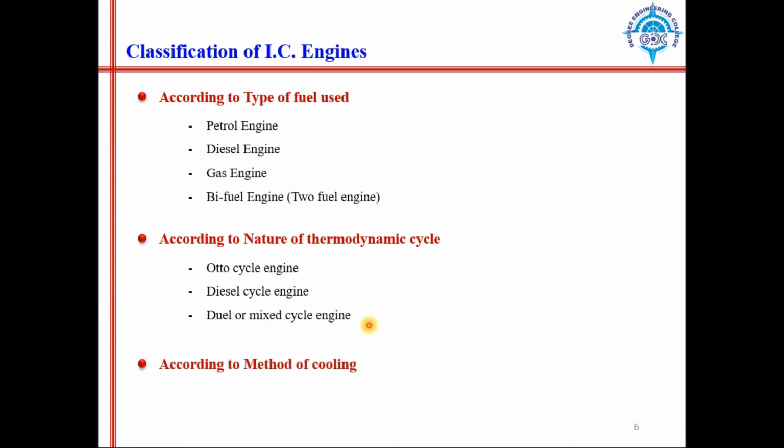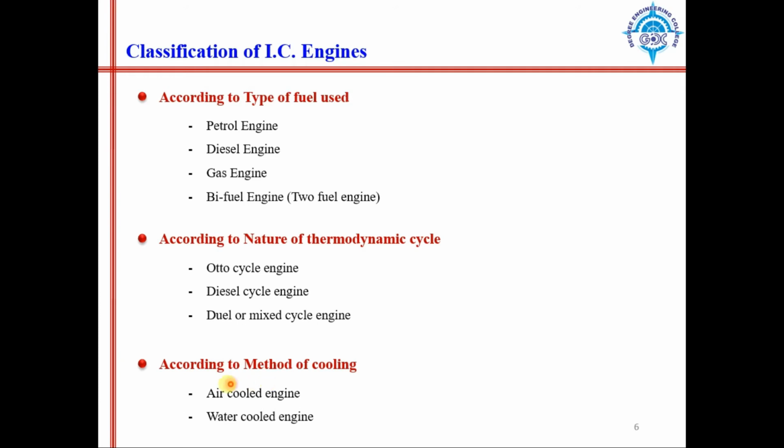Next classification is according to method of cooling, meaning how the engine gets cooled: air cooled engine and water cooled engine. We can see that in our bikes the engines are exposed to air, with no surrounding water.